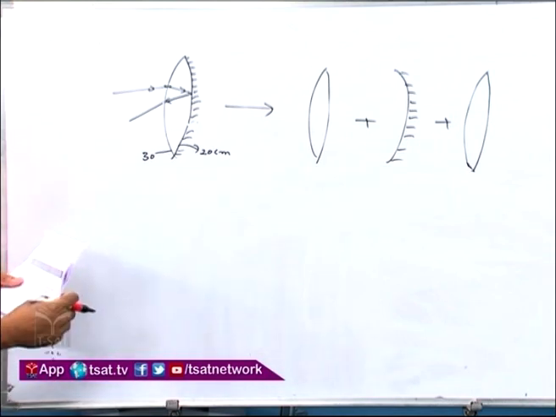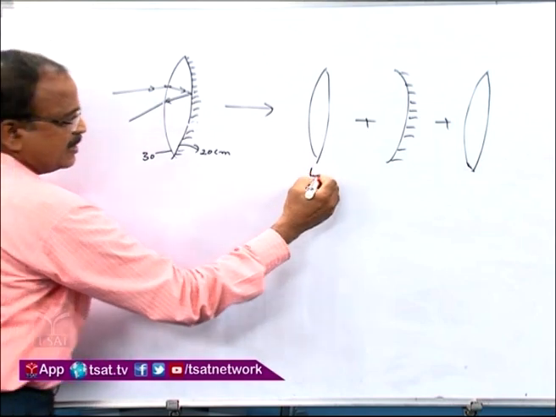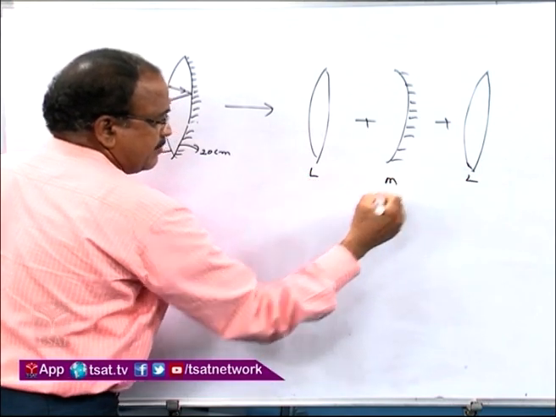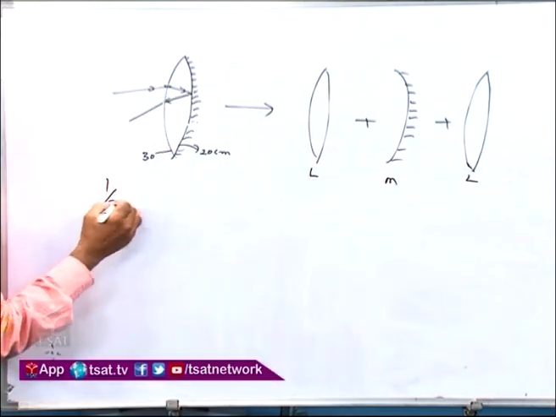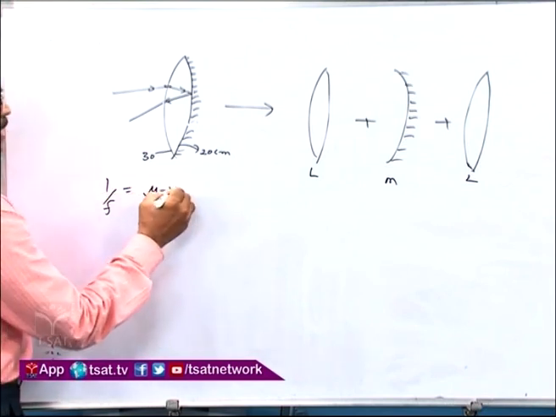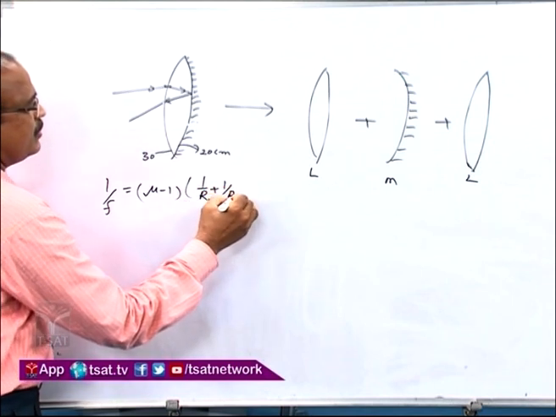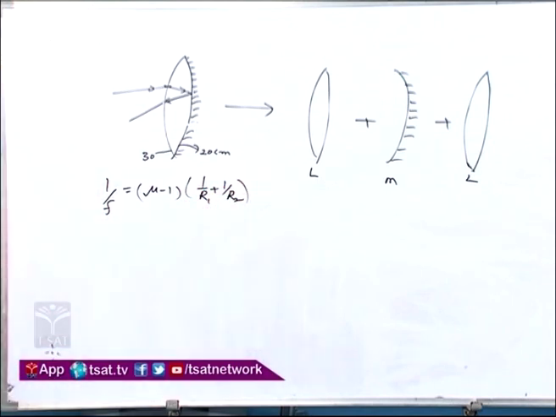So we have to take this as the first lens, this as the lens again, and this as the mirror. Now, 1 by f is equal to, using the lens maker's formula, (mu minus 1) times (1 by r1 plus 1 by r2), for the convex lens.